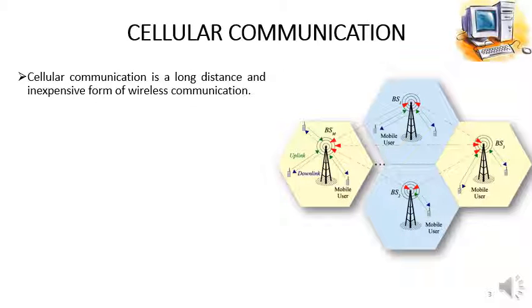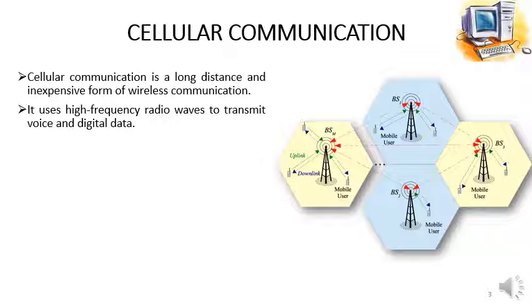First one, cellular communication. Cellular communication is a long distance and inexpensive form of wireless communication. It uses high frequency radio waves to transmit voice and digital data. Mobile phones or cell phones use cellular communication. One thing I tell you, that this kind of network is actually divided into different cells.